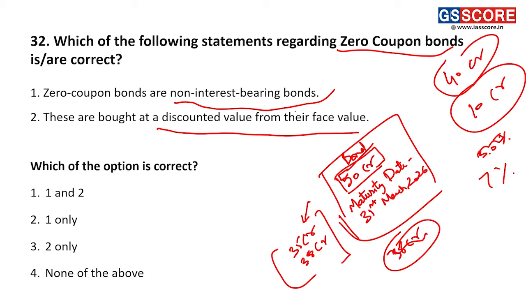So technically there is no interest on the face value, but indirectly the discount is equivalent to the interest. It is in this mechanism that government bonds are traded. Since it is asking for correct statements, the answer would be 1. Both the options are correct.